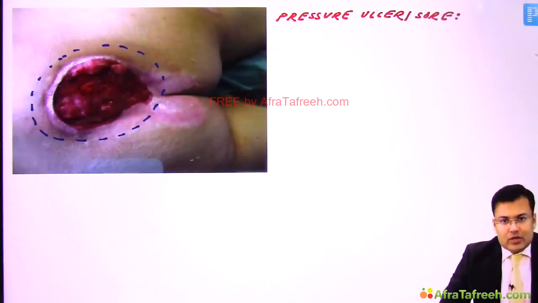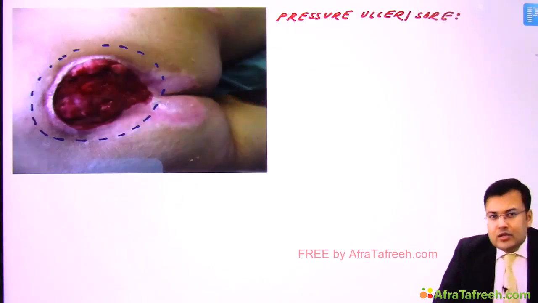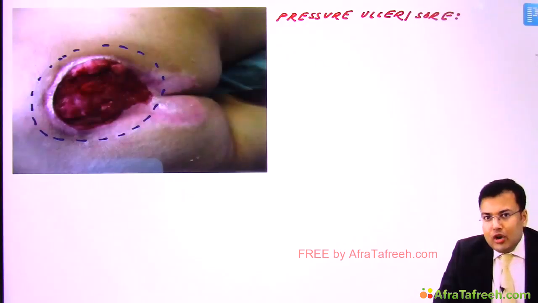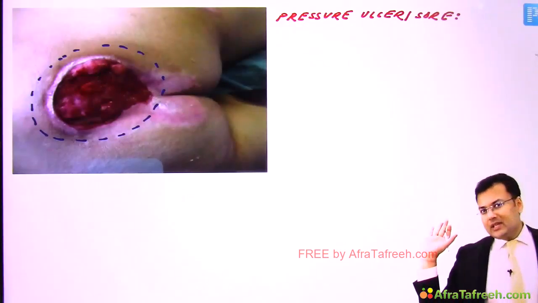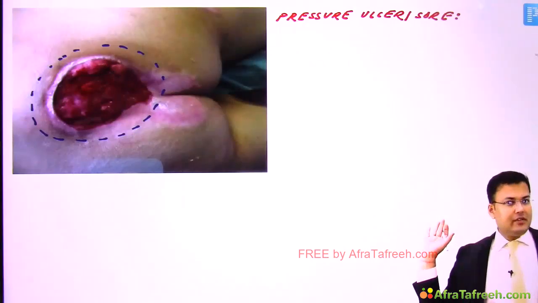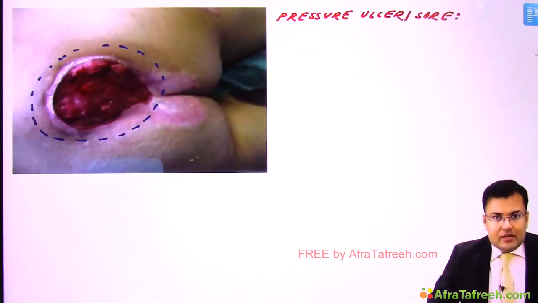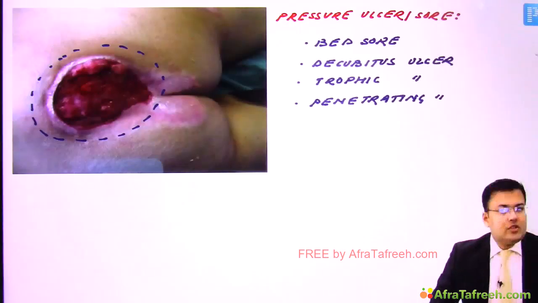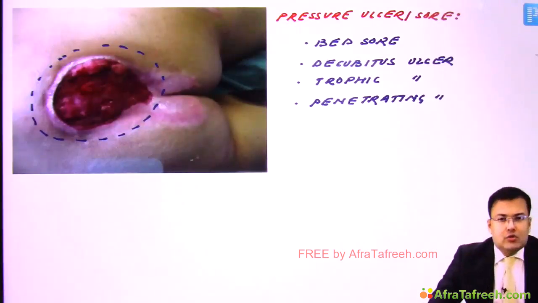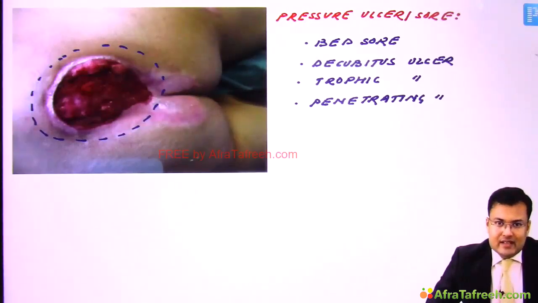Okay, so what is the problem here? There is tissue ulceration and necrosis due to external prolonged pressure. So when these patients are confined in bed for a long duration of time, there is external pressure because of bony prominences, and at those sites the patient is going to develop the ulcer. What are the other names of pressure sore or pressure ulcer? It is also known as bed sore, decubitus ulcer, trophic ulcer or penetrating ulcer.